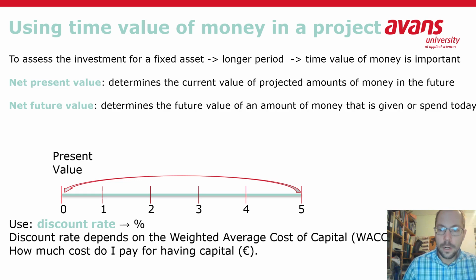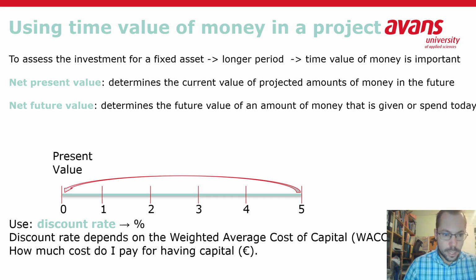That's a measure for how much it costs to acquire capital to invest. So in some markets it's easy to acquire capital because there's a large supply, and sometimes there's a large demand. So then probably the interest rate will be higher and therefore the discount rate will be higher.